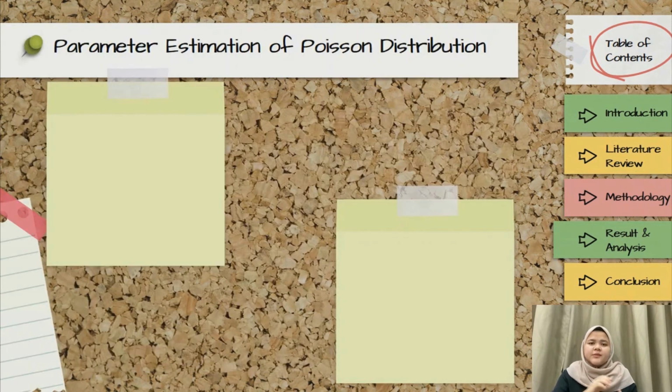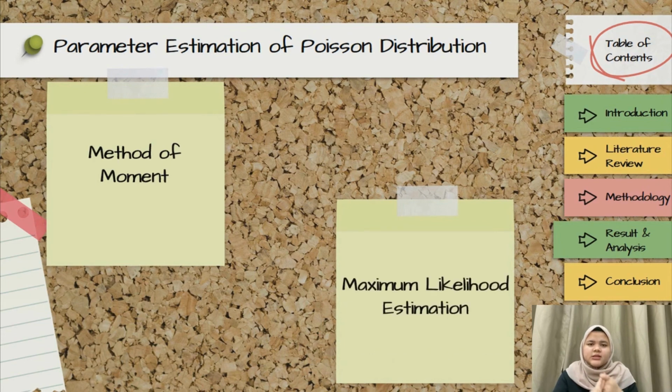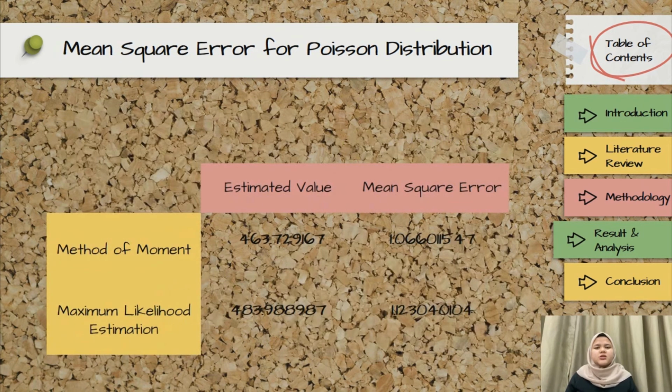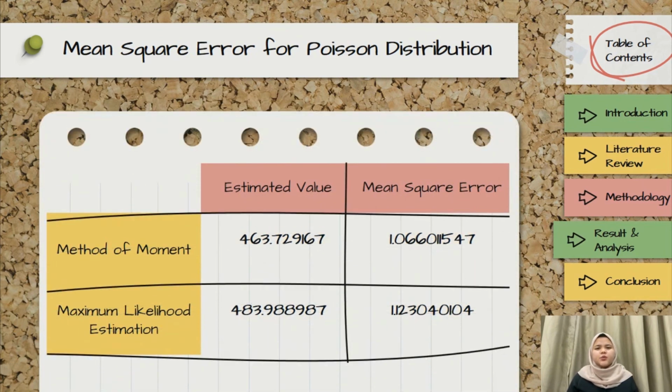First, we have to estimate the parameter for Poisson distributions. We are using 2 methods. First is method of moment, and the second one is maximum likelihood estimation. The value that we got for method of moment is 463.729167, and the value that we got for maximum likelihood estimation is 482.988987.